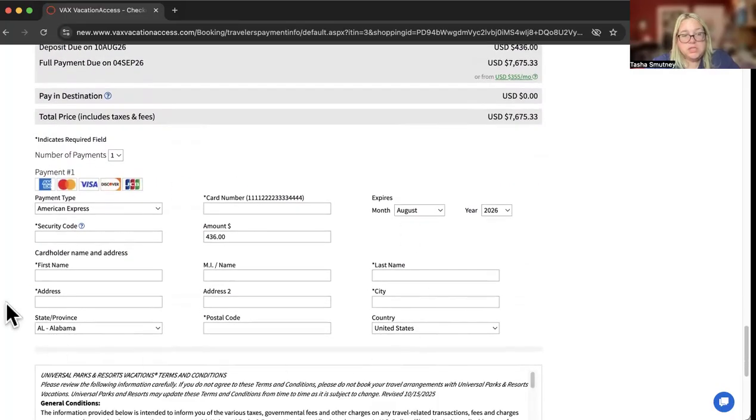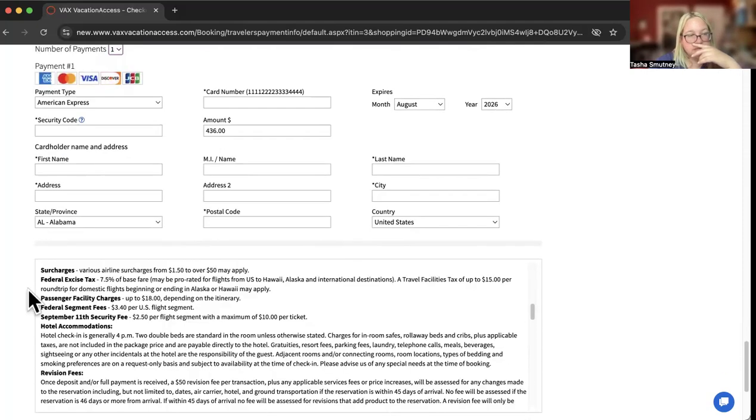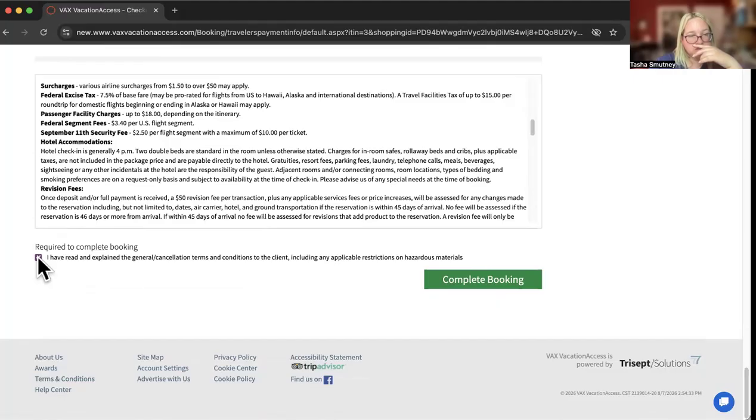Then we're able to put in our payment. Please note that with Vax, all of the things on Vax, you can do this one. Universal accepts up to 4 cards. You can always check how many payments. Note that if you're doing 4 payments, they all get processed at once. So if there's an issue with one person's card when you're trying to do that, they're all going to have an issue. Then it has the terms and conditions. We always have to check off that before we click complete booking.